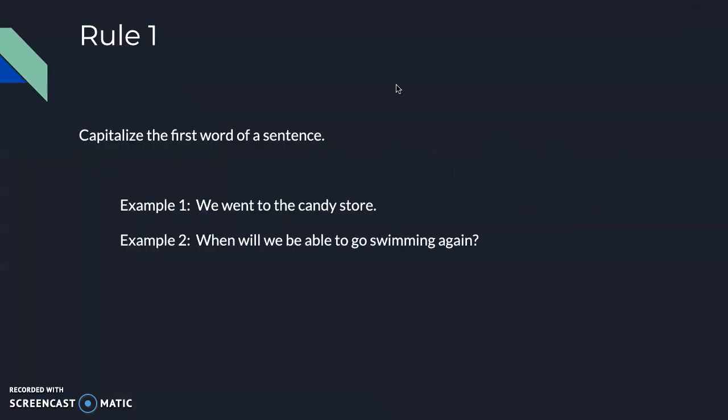Rule number 1, capitalize the first word of a sentence. You would think that's pretty obvious, but actually occasionally I do see people that don't do that. So we always want to capitalize the first word. Here you just have a couple of examples. You'll see that the "we" in the first sentence is capitalized, as well as "when" in example 2.